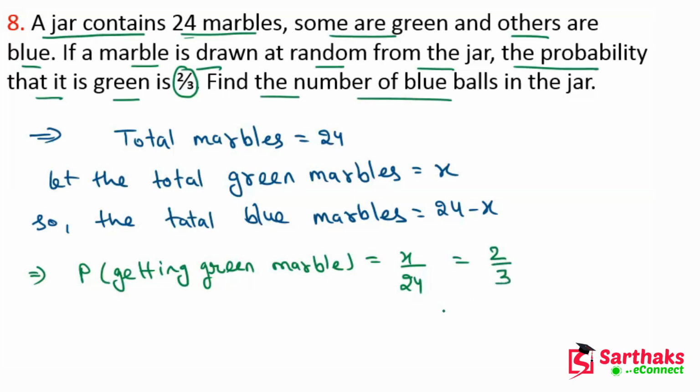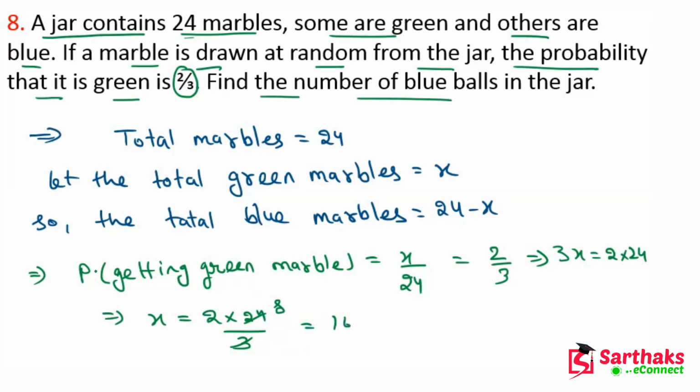So if we solve this, we get 3x is equal to 2 into 24. And this will become x is equal to 2 into 24 divided by 3, which is 16.